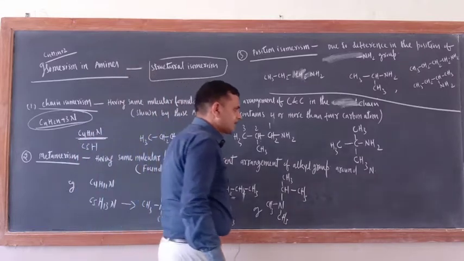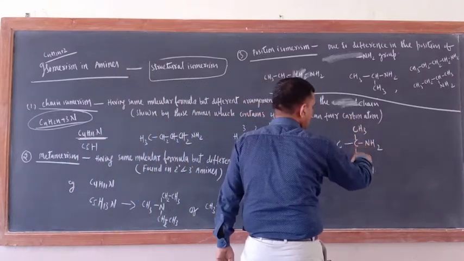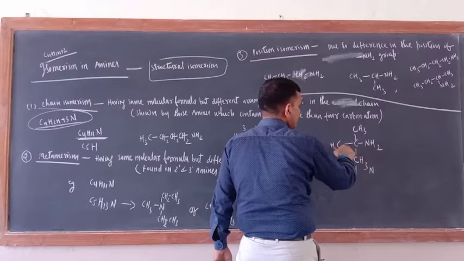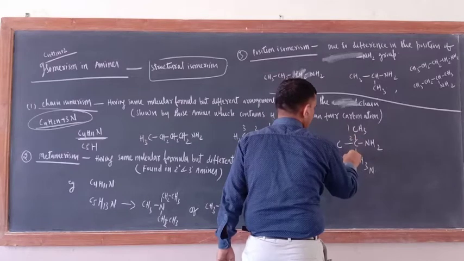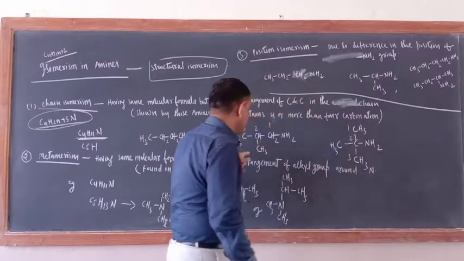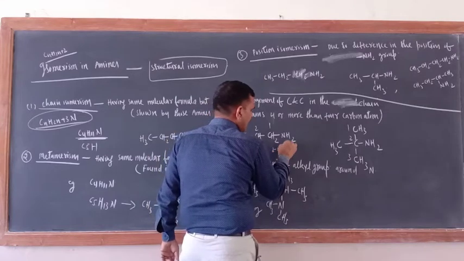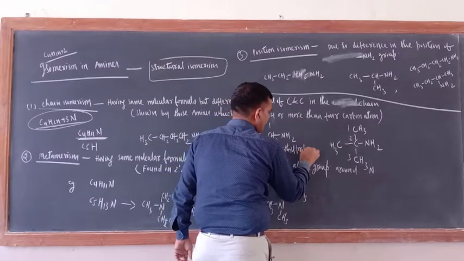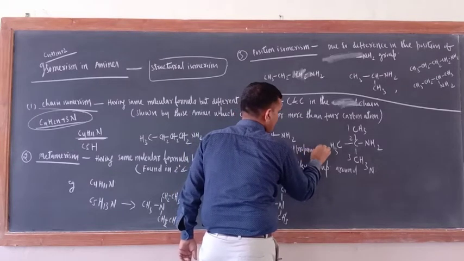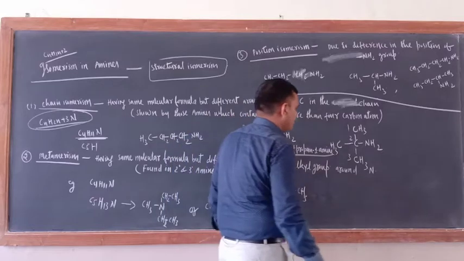Here, 3 are arranged in the 1, 2, 3. This is also an example of chain isomerism only. 1, 2, 3. This is 2-methylpropane-1-amine.